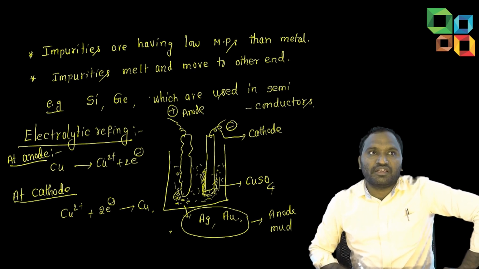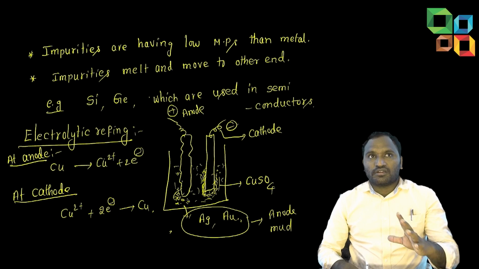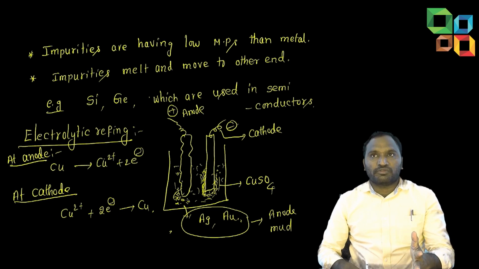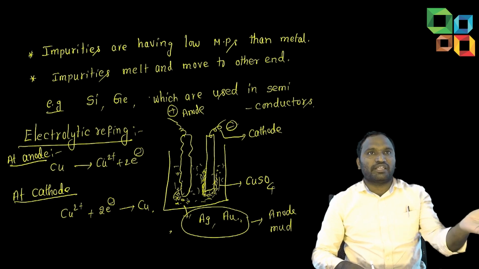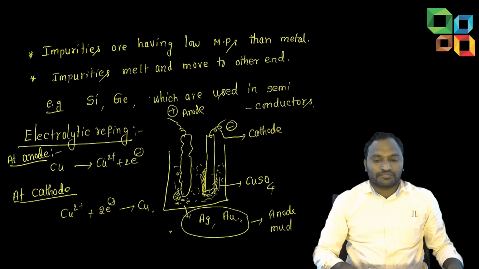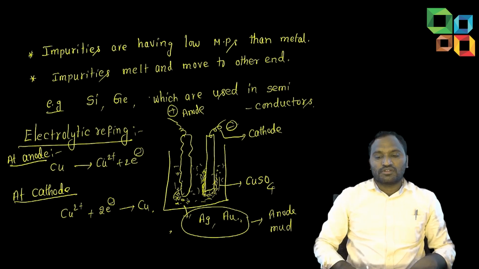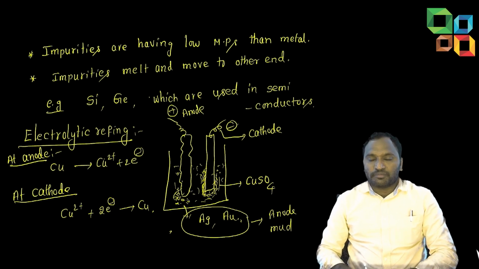This is also asked in NEET examinations. In the refining processes we discussed, one is liquation. Liquation is like melting only. The metal with the lower melting point will melt, and impurities will be left behind.